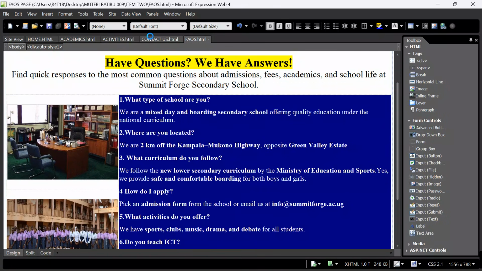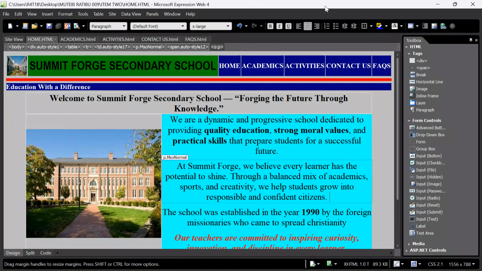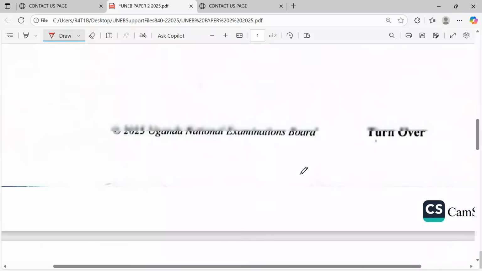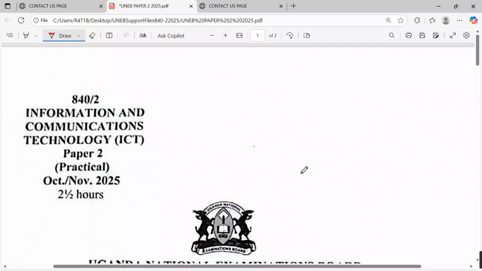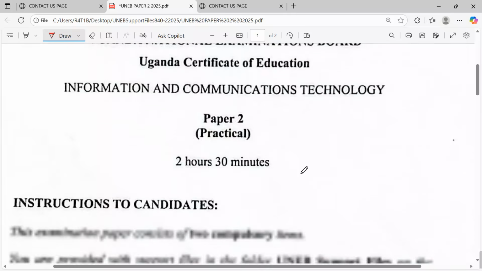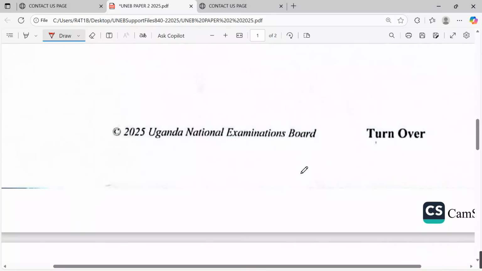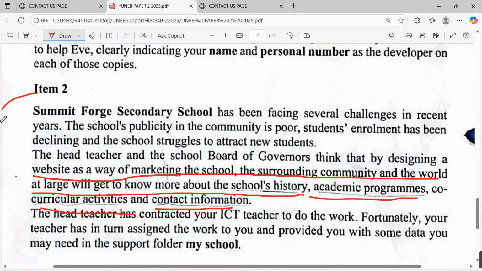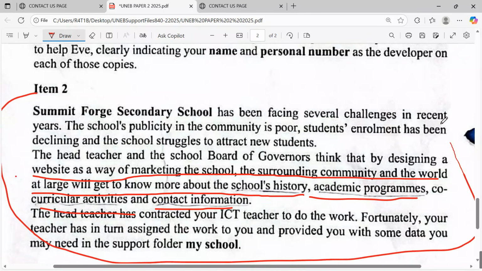It has been your ICT facilitator, ICT tutor on this one. Remember, our question paper is UNEB 2025 ICT paper 2, item 2, where the candidate was supposed to come up with a website. And we have been able to keep it very, very easy in this video.